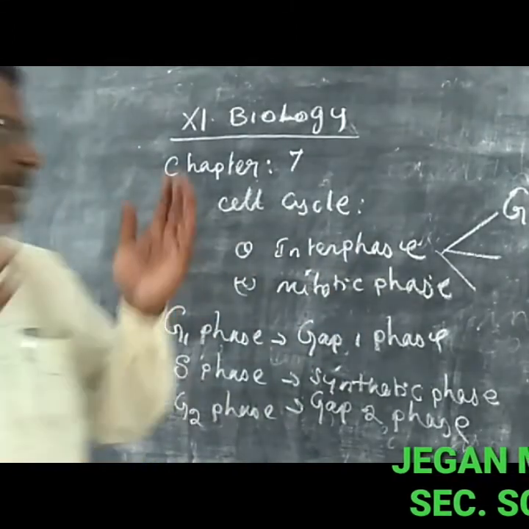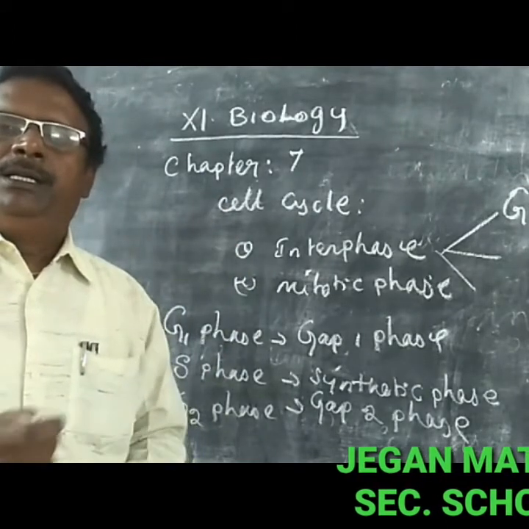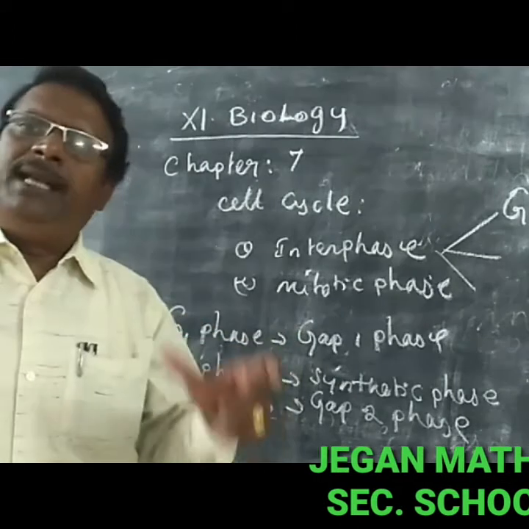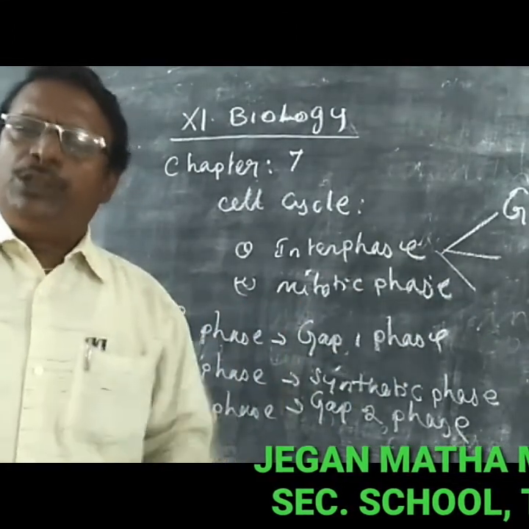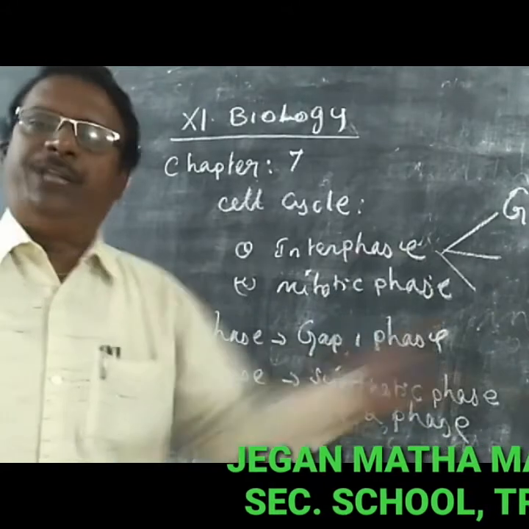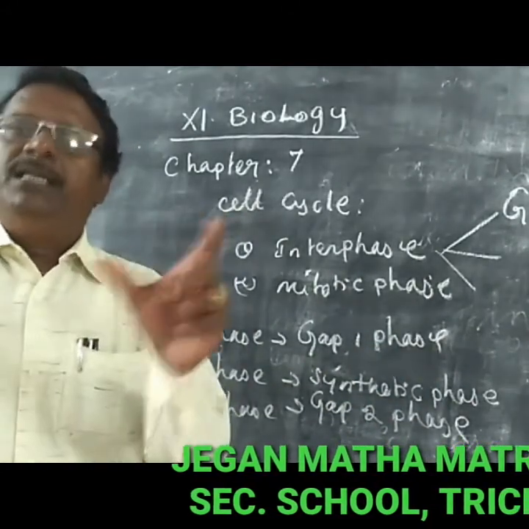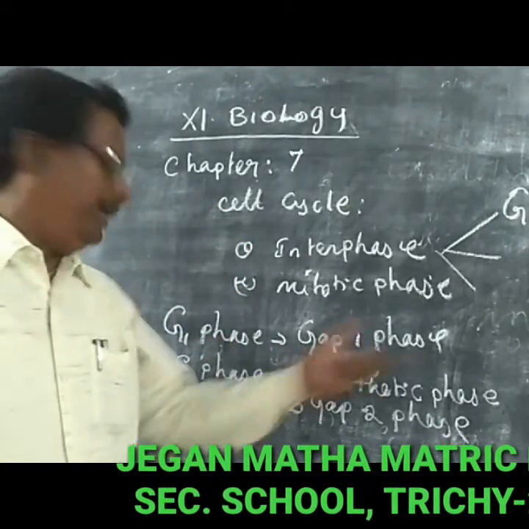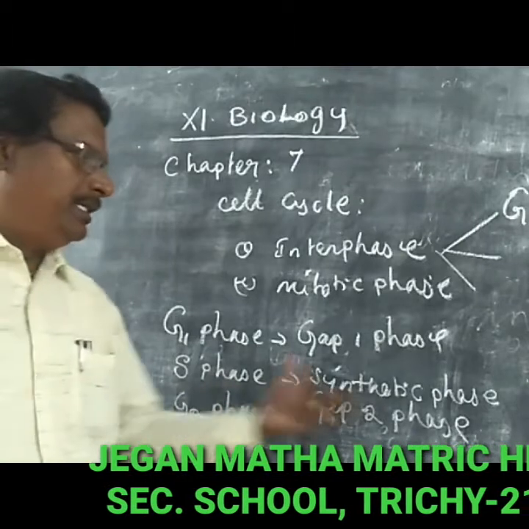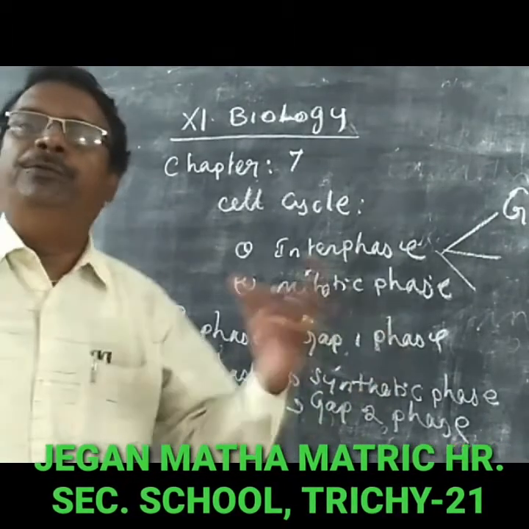So the time between two successive cell divisions is called an interphase. It is also called a preparatory phase. What is the meaning of preparation? They prepare for the next cell division, so it is called a preparatory phase. They occur in three stages: gap 1, G1 phase; S phase, synthetic phase; and the G2 phase, the gap 2 phase.